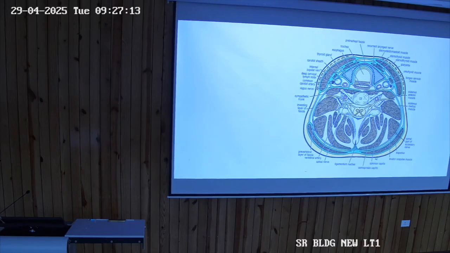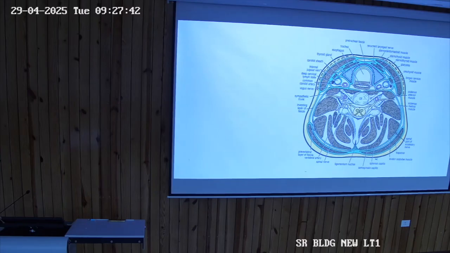Why is it not circular? There are C-shaped cartilaginous rings. So trachea is never circular. There are C-shaped cartilaginous rings which keep its shape like this, and posteriorly this muscle is what? Trachealis muscle. So this is trachea, this is esophagus, and you can see this pretracheal layer going like this, and then combinedly these layers are forming a sheath. That sheath is known as the carotid sheath.